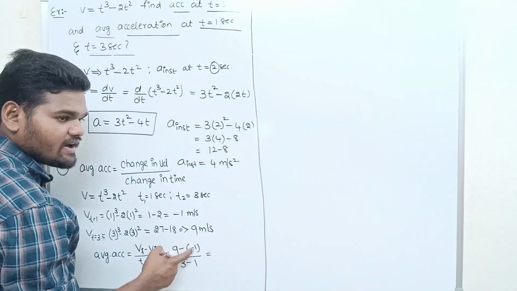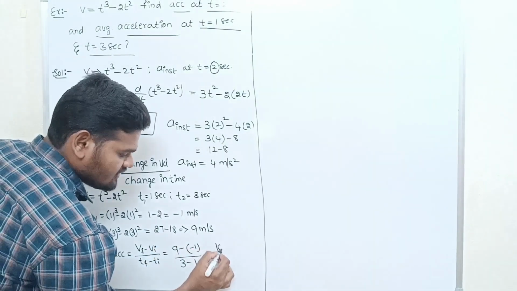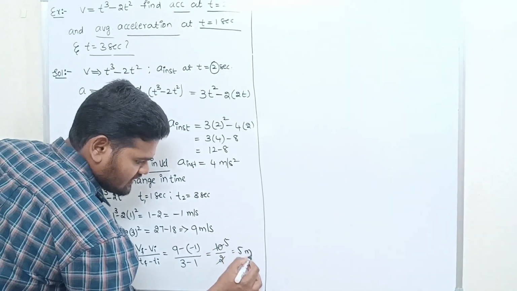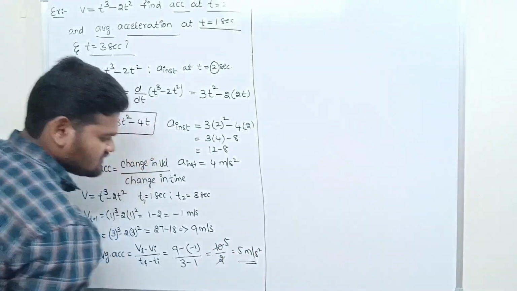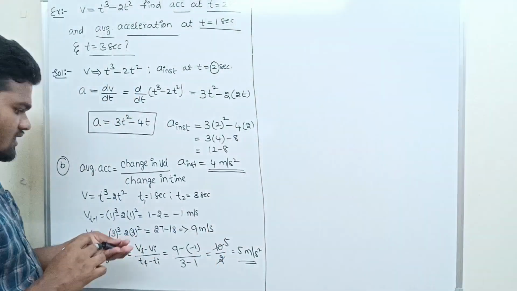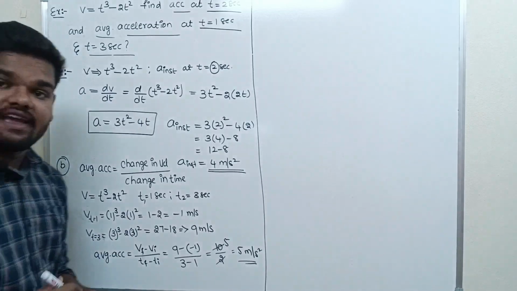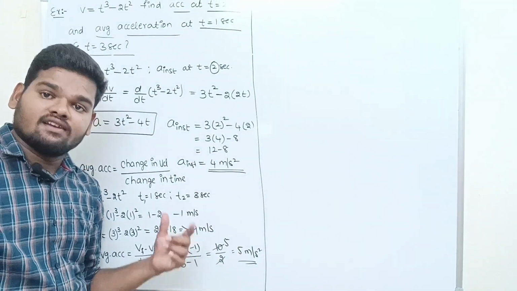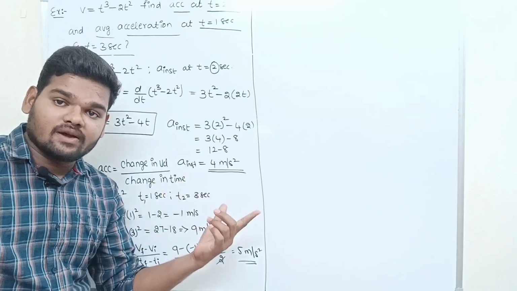So 9 plus 1 is 10, divided by 2, which is 5 meters per second squared. So this is the average acceleration, and 4 meters per second squared is the instantaneous acceleration. Likewise, you have to find the values. Are you having any doubts? Shall we do one more problem?